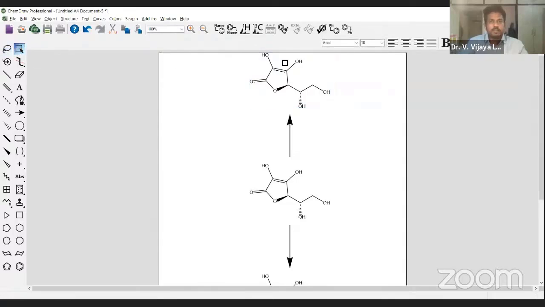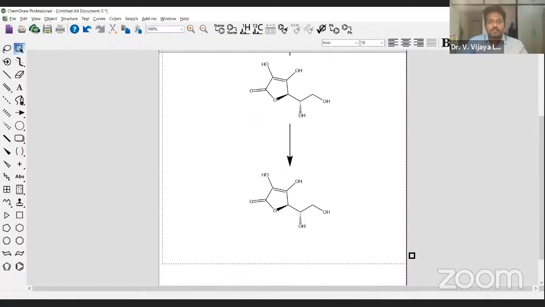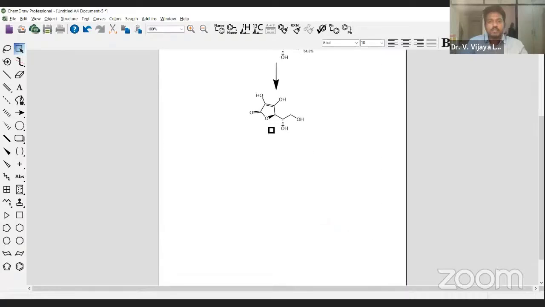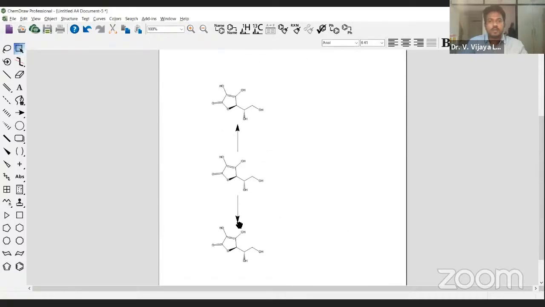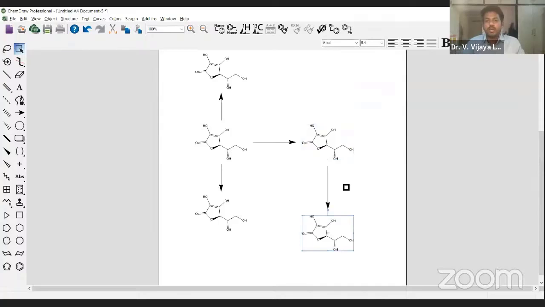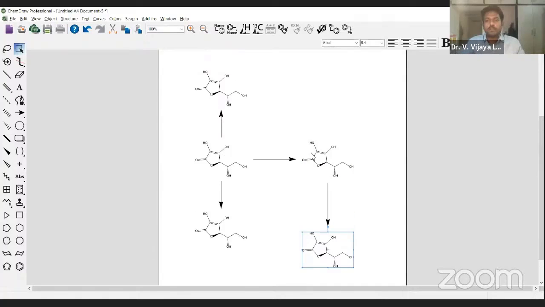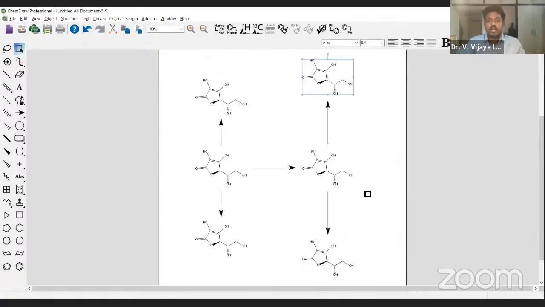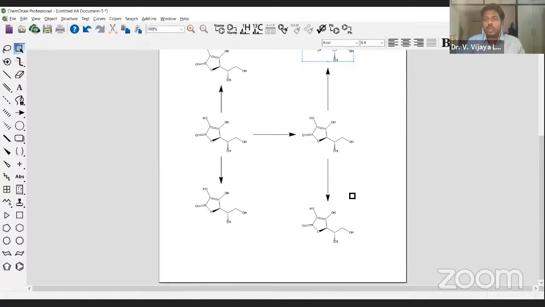So let me decrease the size of it, and if you want to write reactions on the side, let me select this molecule and use the right arrow also. If you keep pressing it, then automatically it is created as many times as possible. Again, down arrow. And if you want to go up, you can do that also. Up. That's how you can write the reactions quickly.